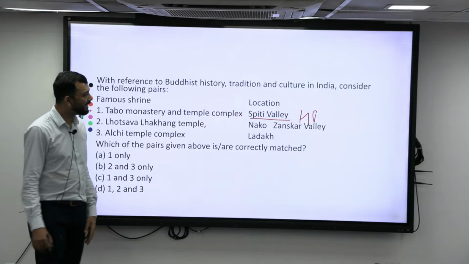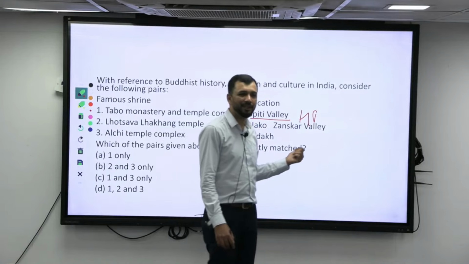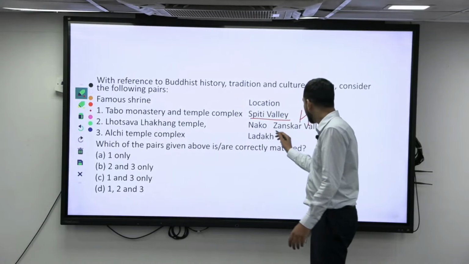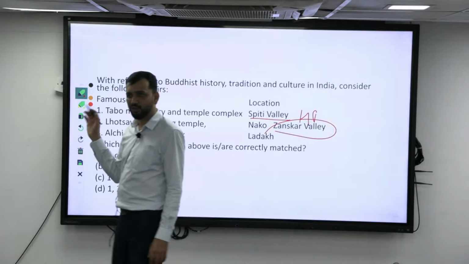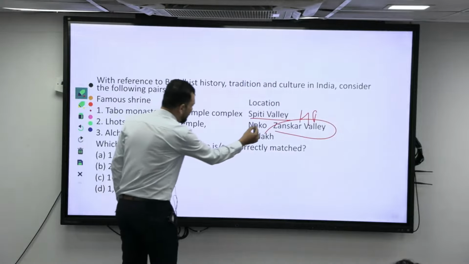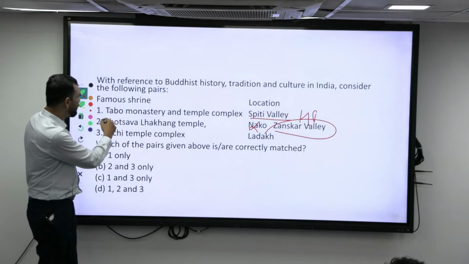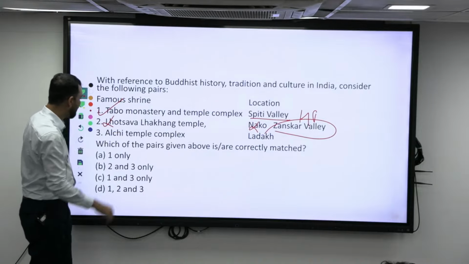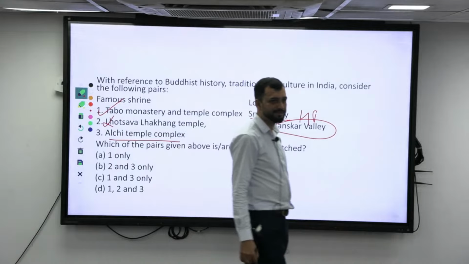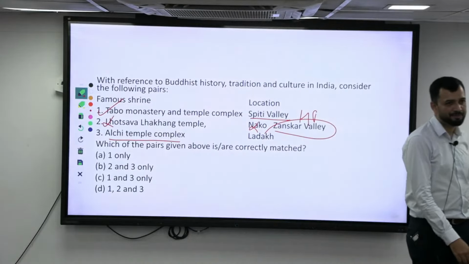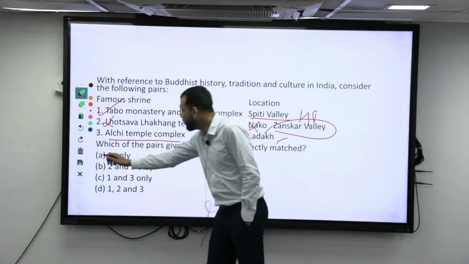So Nako, that is correct, but Nako is again in Himachal Pradesh, while they have given Zanskar Valley, which is part of Kashmir. So in that sense this is wrong. Similarly, this is correct, this is wrong. Alchi temple complex, where is it? Maybe it is in Sikkim? No, it is in Ladakh. So this also is wrong. So the answer will be one only.